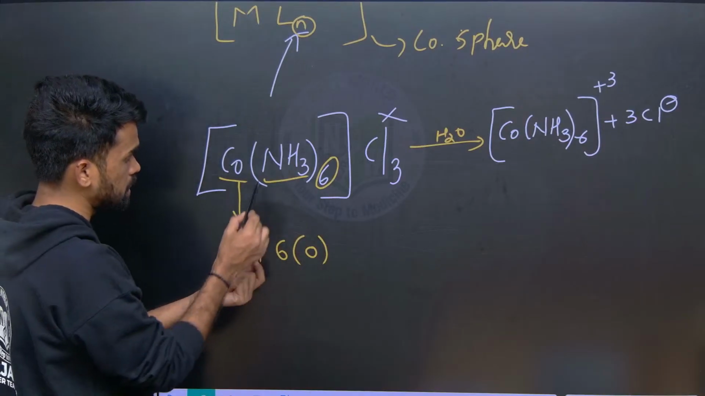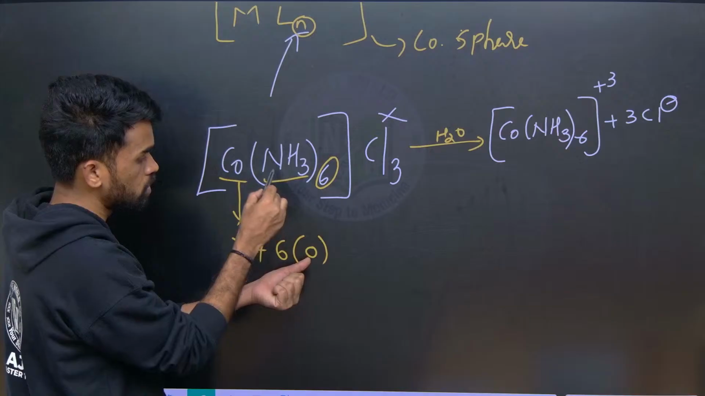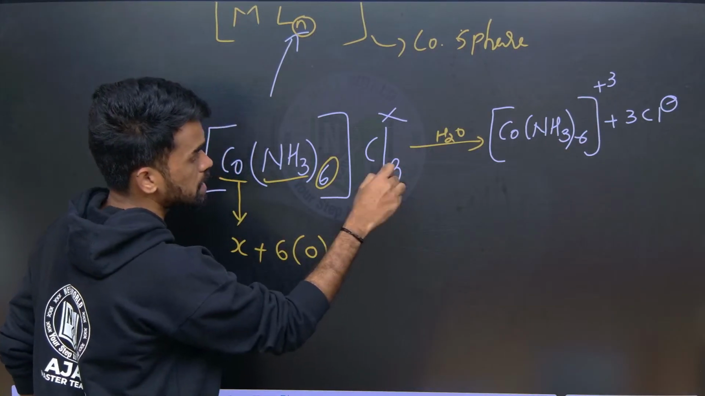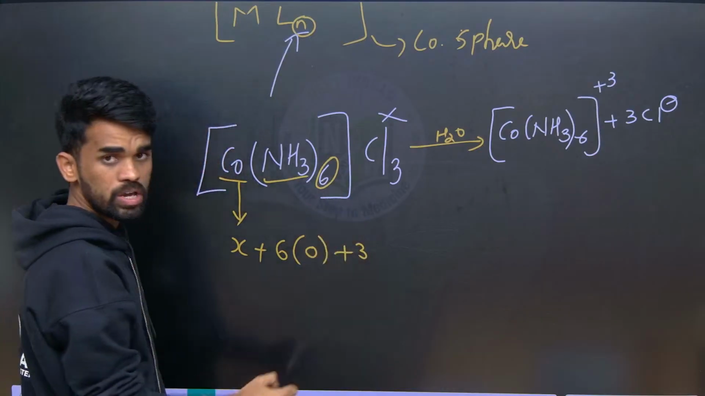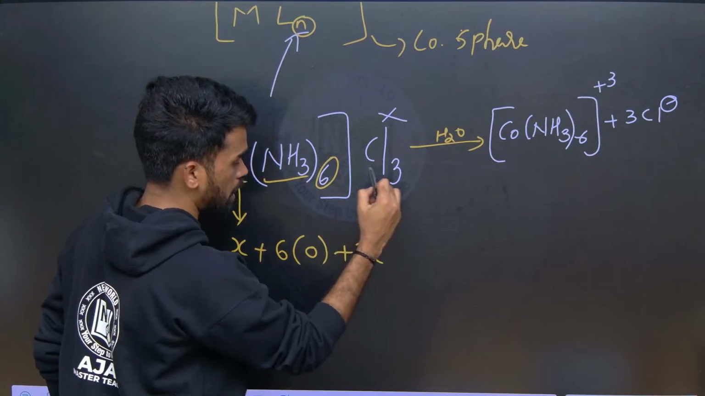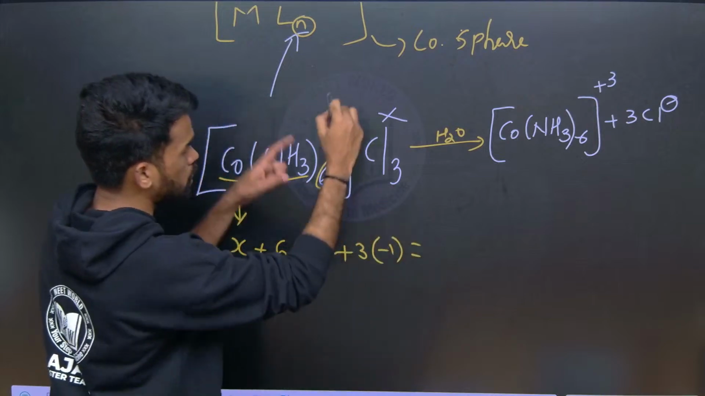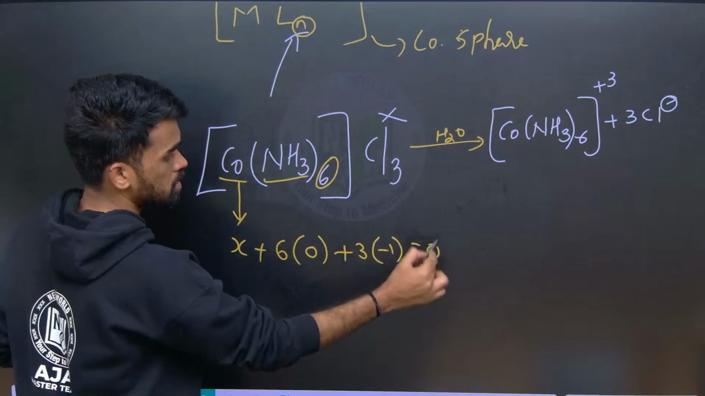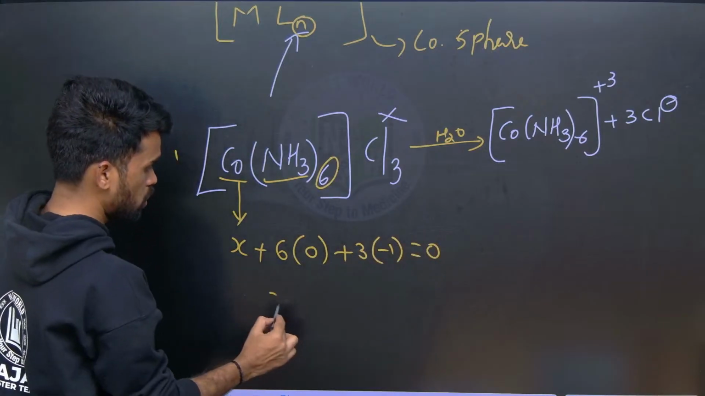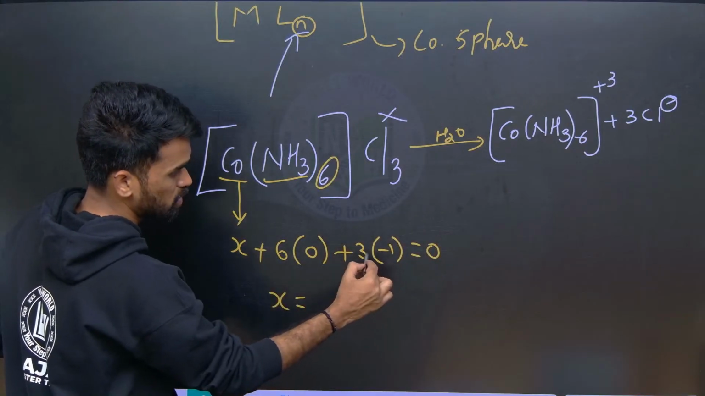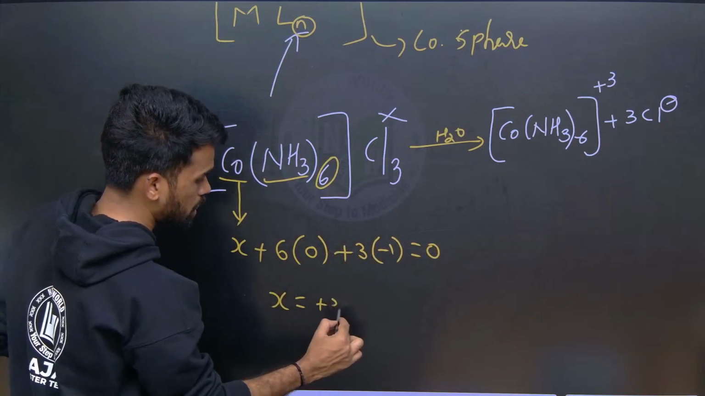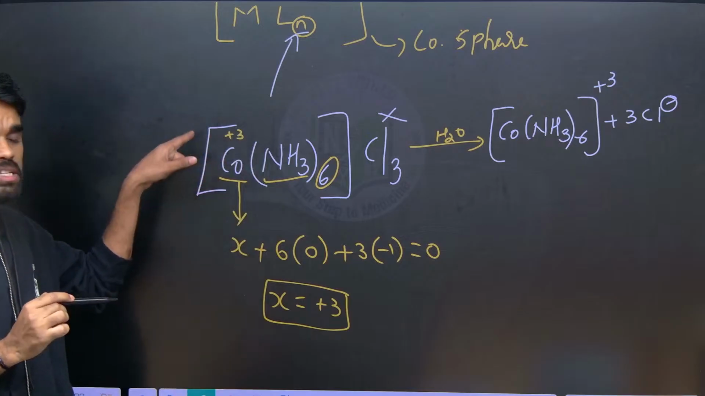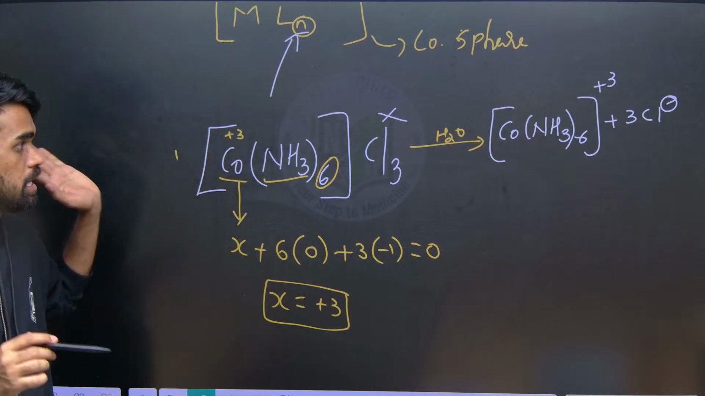So here X, 6 ligands are there, 6 into the charge of each ligand, which is 0, plus how many chlorines are there outside the sphere? 3. What is the charge of each chloride ion? -1. The overall molecule is neutral, so it equals 0. If it is charged, it equals that particular charge. So X will be how much? This will be -3, if it goes to that side it will be +3. So this is the oxidation state of the metal in this coordination sphere. I hope it is clear.